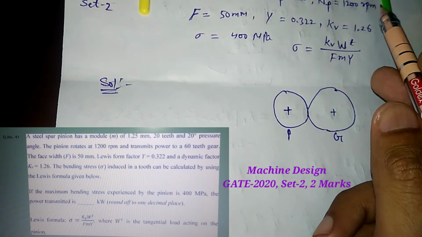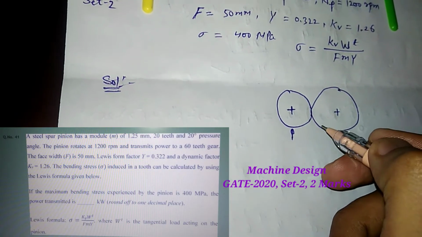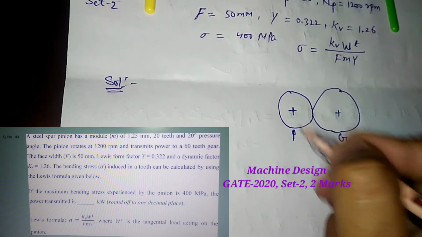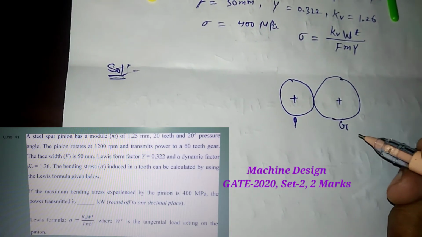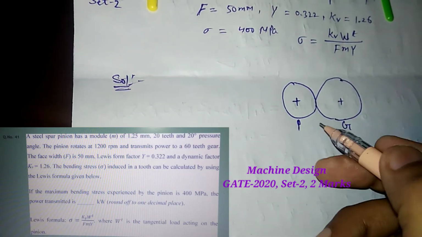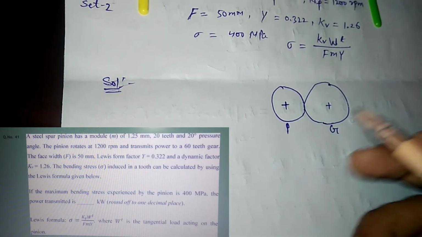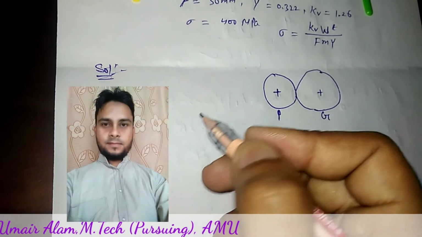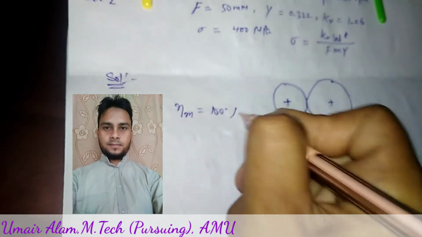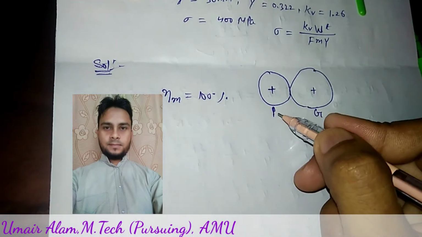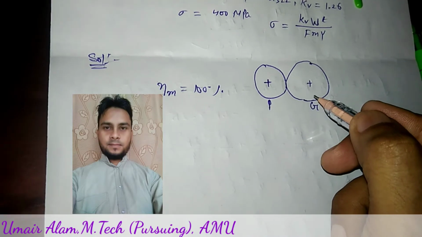This is the pinion and this is the gear. The pinion is rotating at 1200 rpm, and the power developed by the pinion is transmitted to the gear. In this question mechanical efficiency is not mentioned, so we will assume that the mechanical efficiency is 100%. So power developed by the pinion will be equal to power transmitted to the gear.